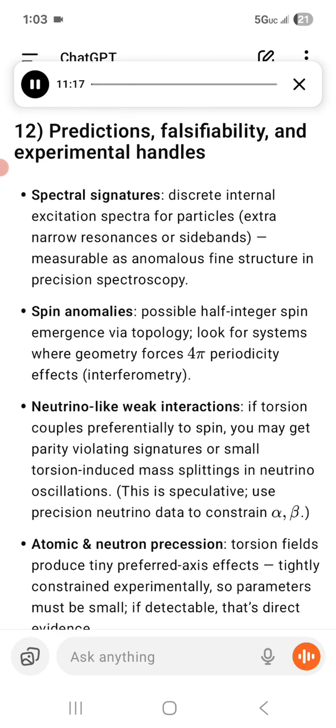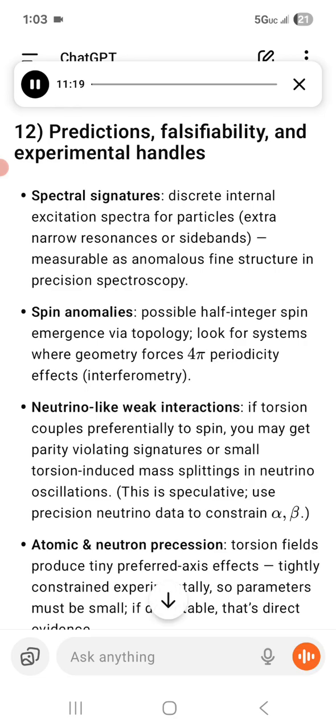Number 12, predictions, falsifiability, and experimental handles. Spectral signatures: discrete internal excitation spectra for particles, extra narrow resonances or sidebands, measurable as anomalous fine structure in precision spectroscopy. Spin anomalies: possible half-integer spin emergence via topology. Look for systems where geometry forces 4 pi periodicity effects, interferometry.